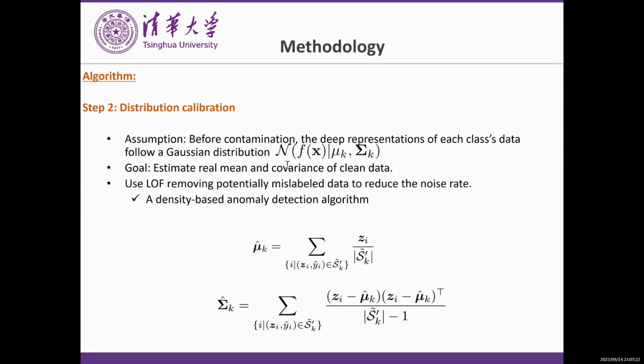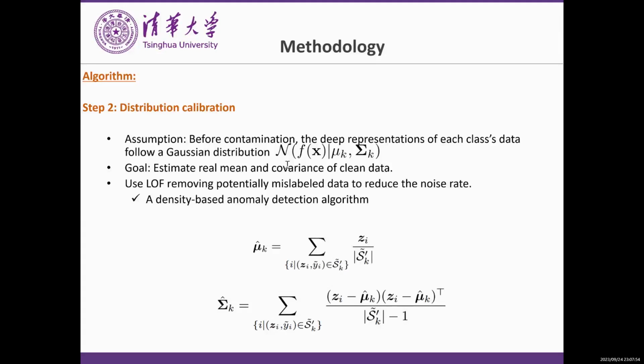After contrastive pre-training, we then conduct some distributional calibration to alleviate the noisy label and long-tail issues. Our approach here is based on the assumption that before contamination, the deep representation learned by contrastive learning for each class approximately follows a Gaussian distribution. This is observed by other works. Based on this assumption, we can estimate the mean and covariance matrix of each class for the following calibration.